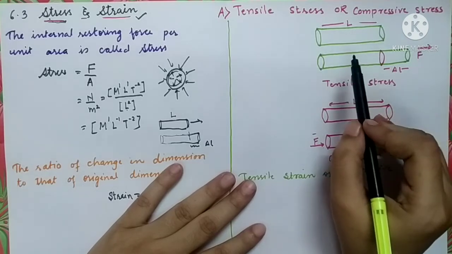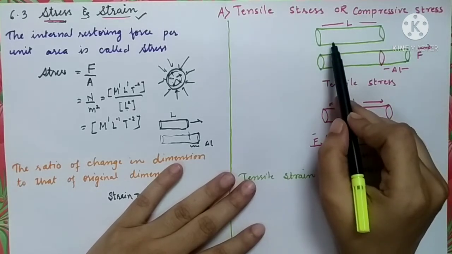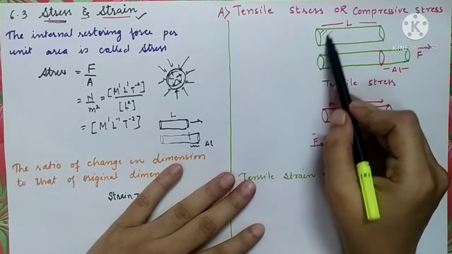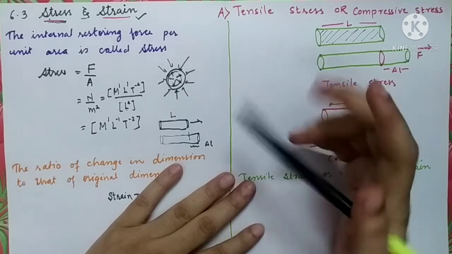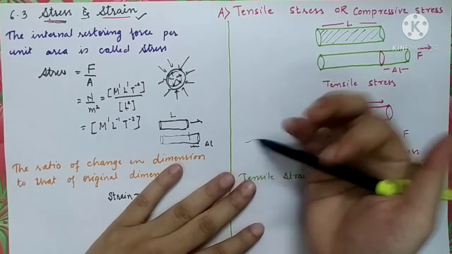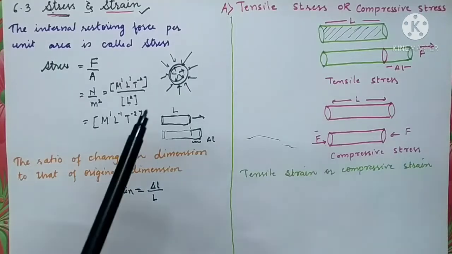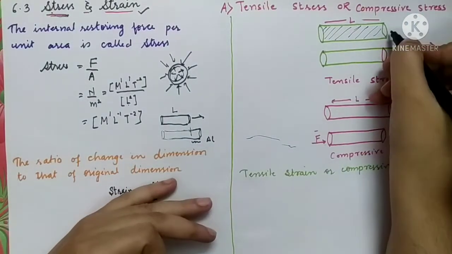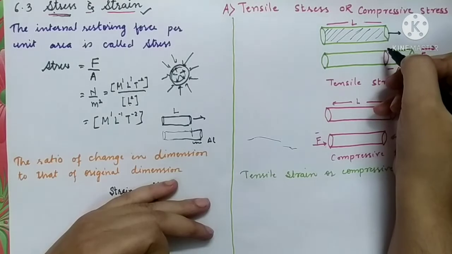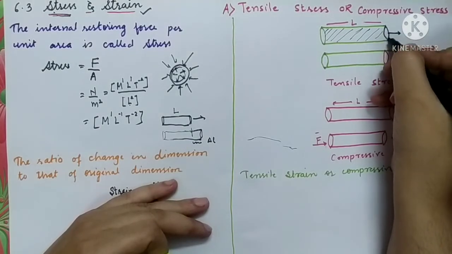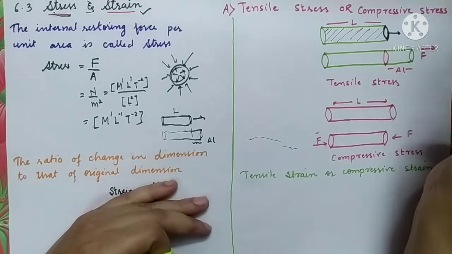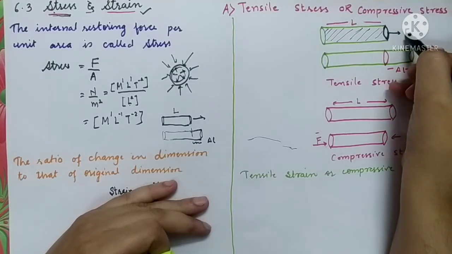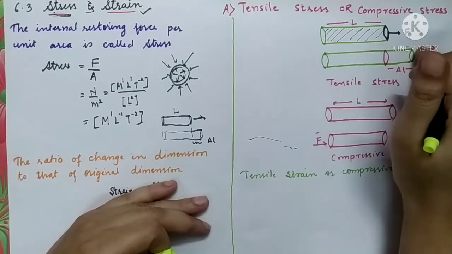Let us apply forces to deform this object. There are two ways that you can deform it. You can apply the force at one end of this rod. Here the force is applied only on the cross-section area of the rod, in order to elongate it.